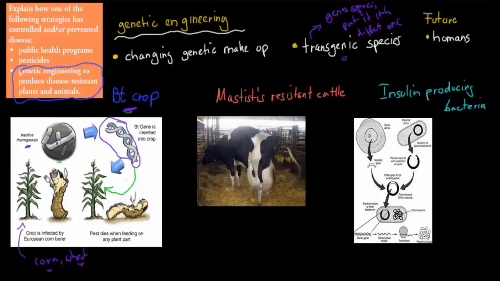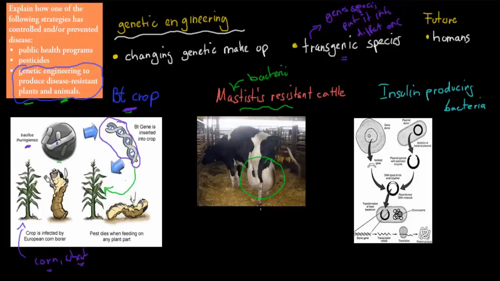We're also trying to do this for an animal. So this is for a plant. It says genetic engineering to produce disease-resistant plants. So the BT crop is an example of the plant, and the example of the animal is we're trying to make a mastitis-resistant cattle. Mastitis is usually a bacteria, and as you can see, the bacteria here has infected the mammary gland of the cow, which means it's not going to be able to produce milk, and it's going to suffer a lot as well. It's going to be quite in pain.